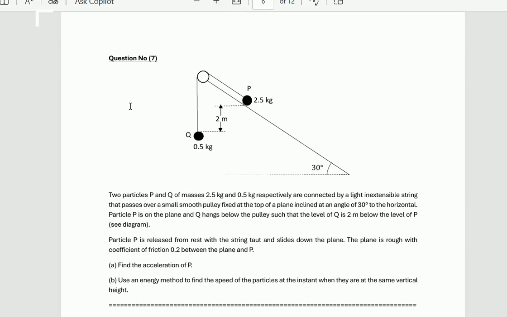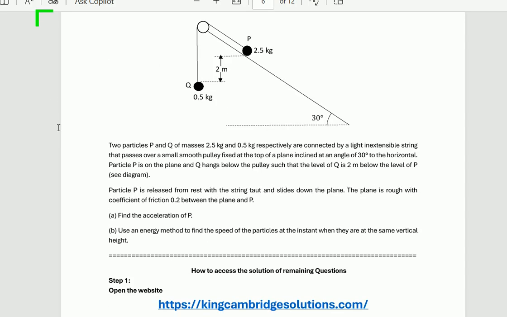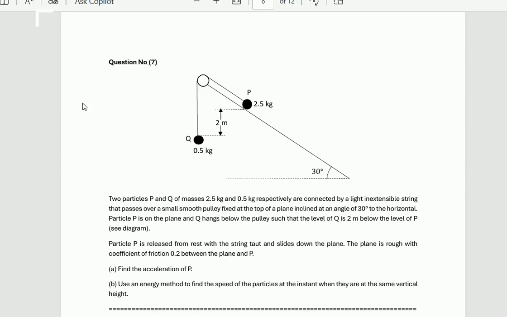For the last question of this paper, question number 7: two particles P and Q, of mass 2.5 kg and 0.5 kg respectively, are connected by a light inextensible string that passes over a smooth pulley fixed at the top of a plane inclined at an angle of 30 degrees to the horizontal. The particle P is on the plane and Q hangs below the pulley, such that the level of Q is 2 meters above the level of P, as shown in the diagram. The particle P is released from rest when the string is taut and slides down the plane. The plane is rough, with a coefficient of friction of 0.2 between the plane and P.